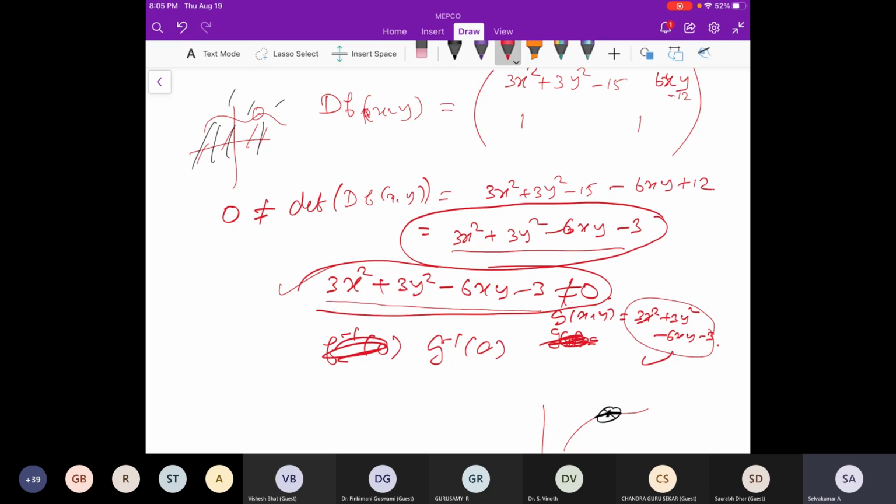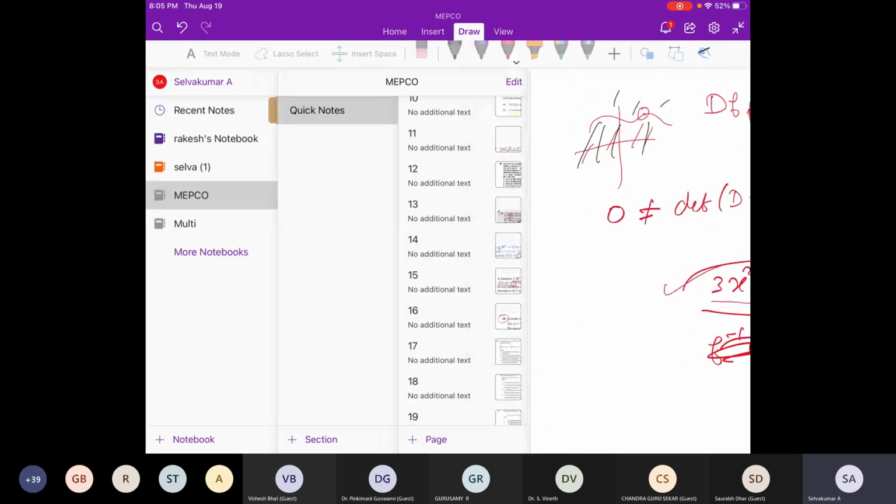That's why it is closed. You know that by the definition of a continuous function, the pre-image of a closed set is closed. So from this I am saying this curve is a closed set whenever it is 0, so the complement should be open in R2. That's the idea. Maybe you can discuss in the chat.